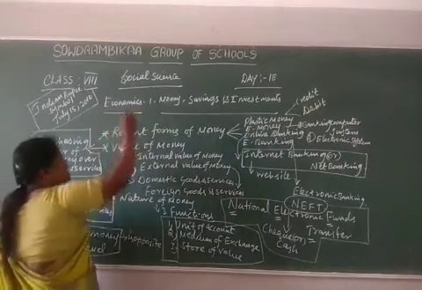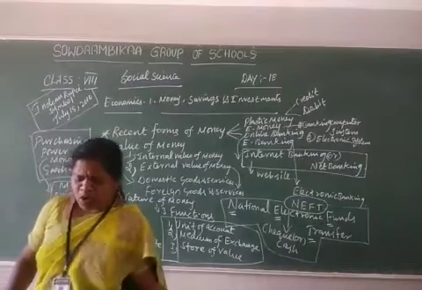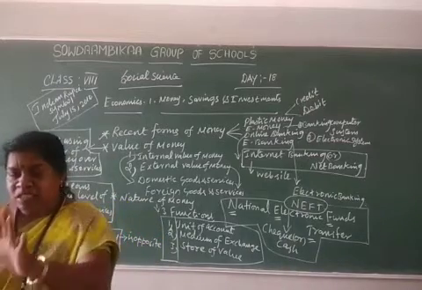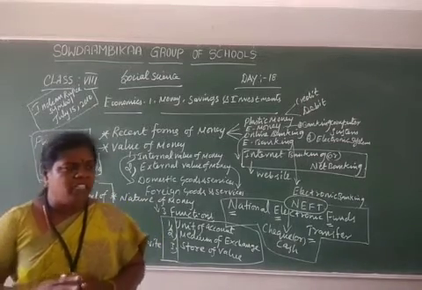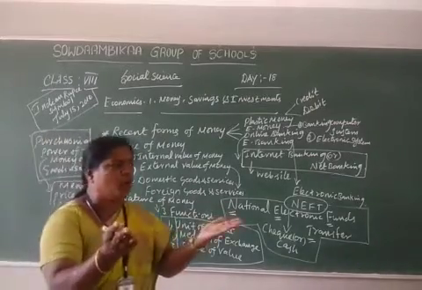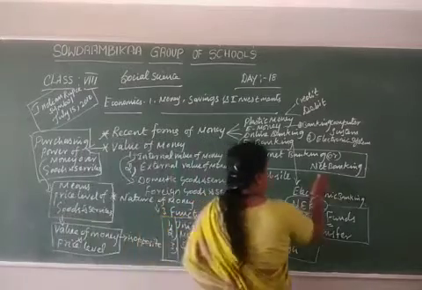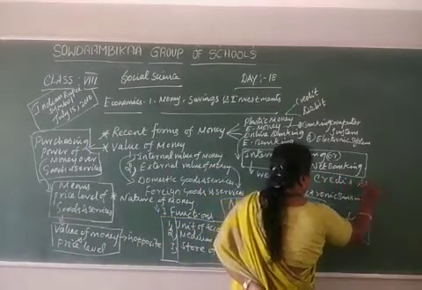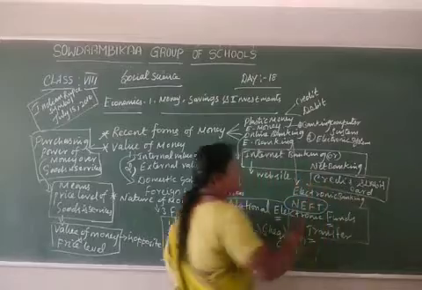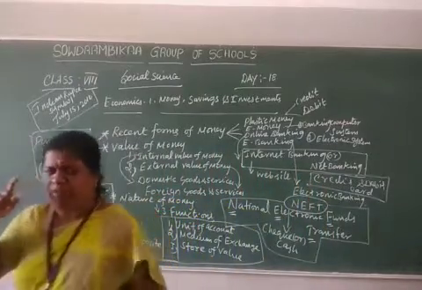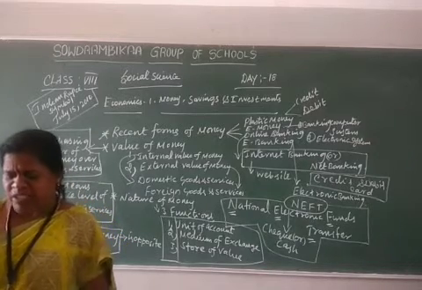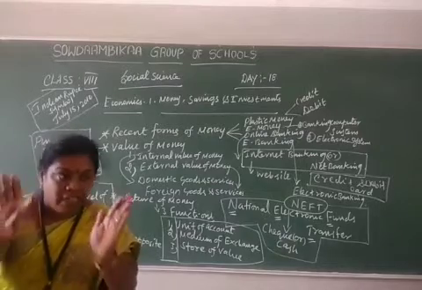Now we are going to discuss recent forms of money. The latest form of money is plastic money, in the form of credit and debit cards. What is a credit card? I already told you the meaning: a way of buying goods and services and not paying for them until later.